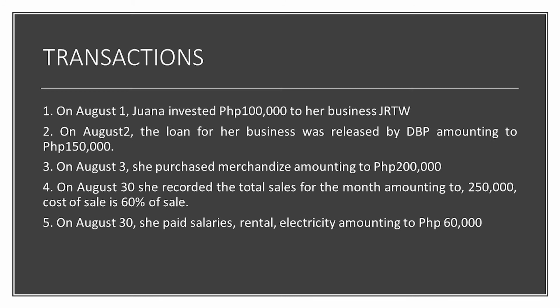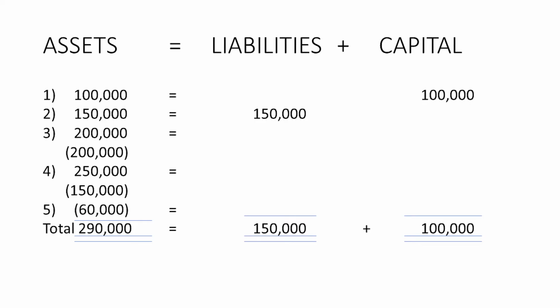Next transaction. Let's proceed to transaction number 5. On August 30, she paid salaries, rental, and electricity amounting to 60,000. This transaction number 5 represents expenses that are being paid at the end of the month, a total of 60,000. Let's now post transaction number 5 in our equation.